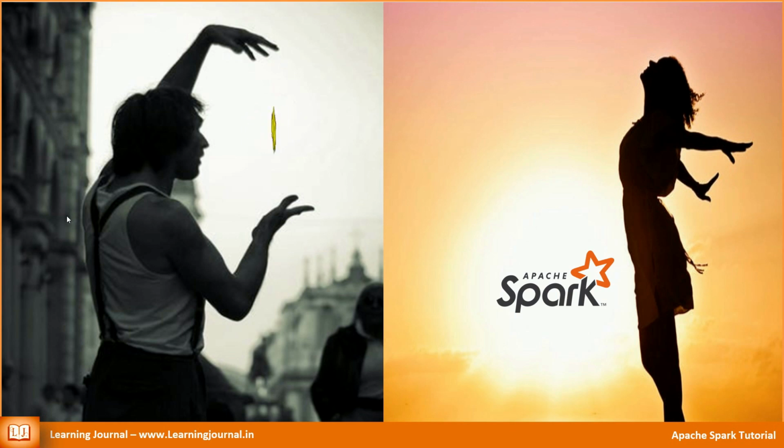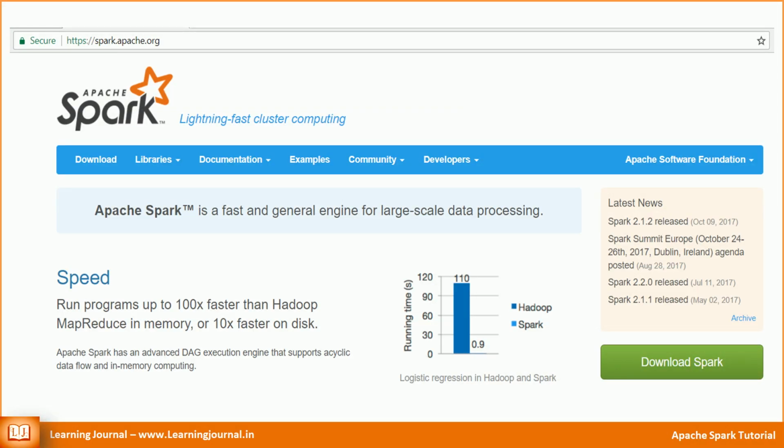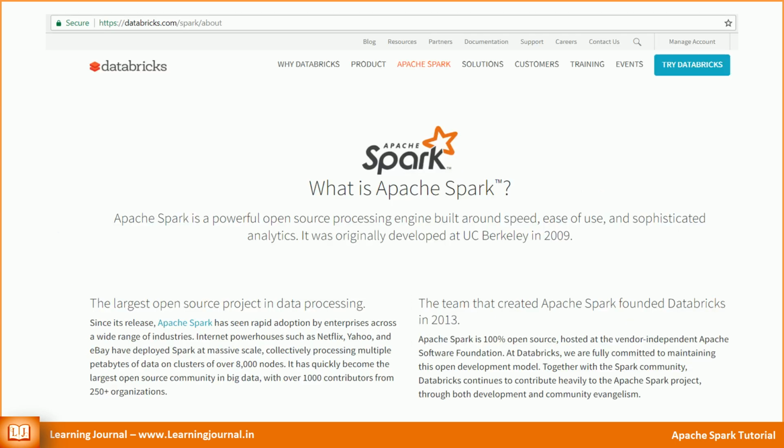But what is Apache Spark? Let's look at the Spark homepage. Lightning fast cluster computing, a fast and general engine for large-scale data processing. Let's look at Databricks. They are the primary force behind Apache Spark. Powerful, open source, ease of use, and whatnot. That's correct. Spark is indeed all of this. But all that sounds like a marketing pitch. What exactly is Apache Spark?